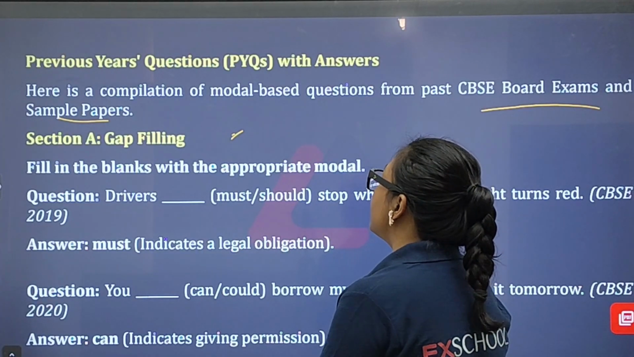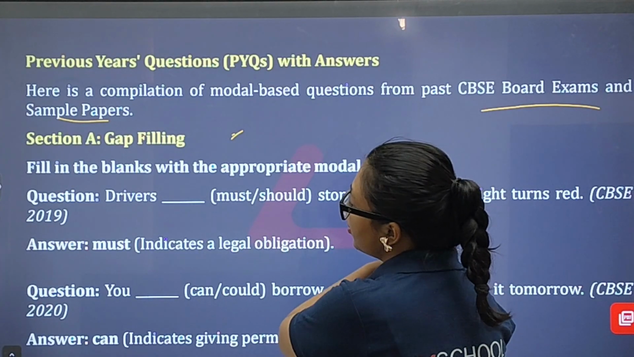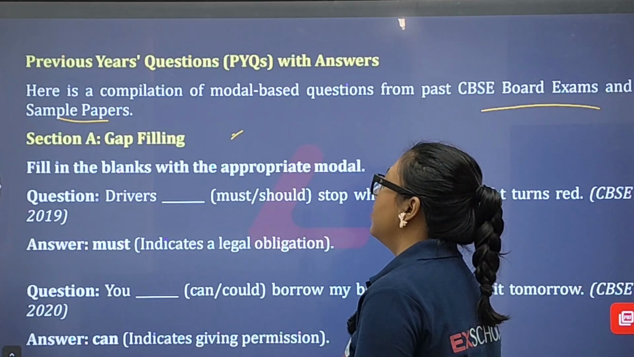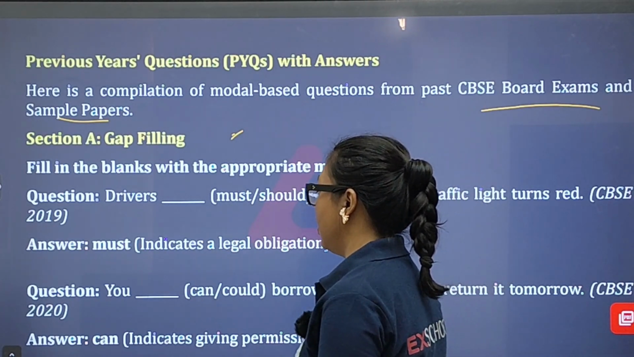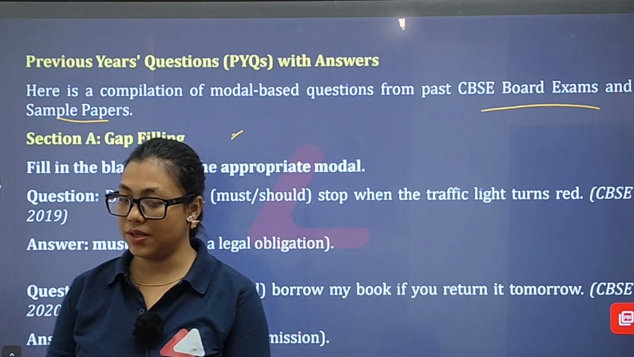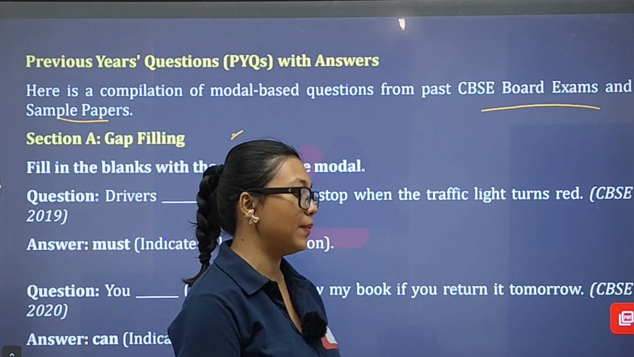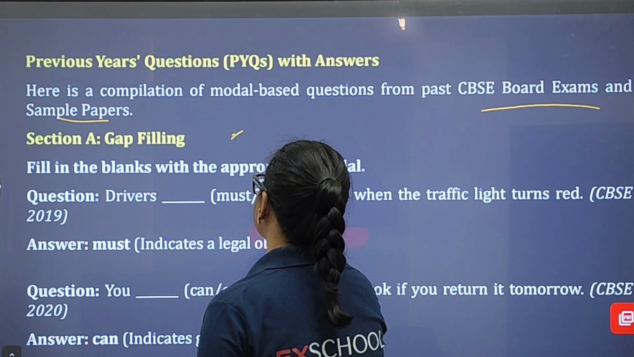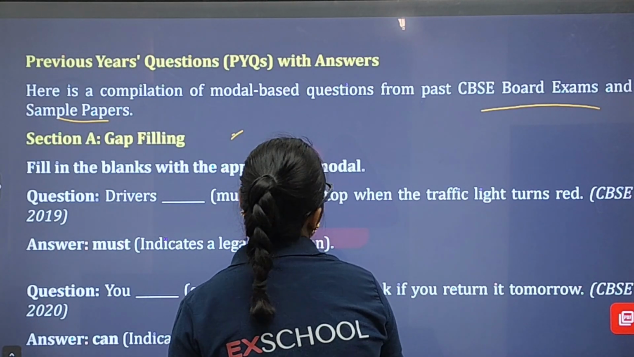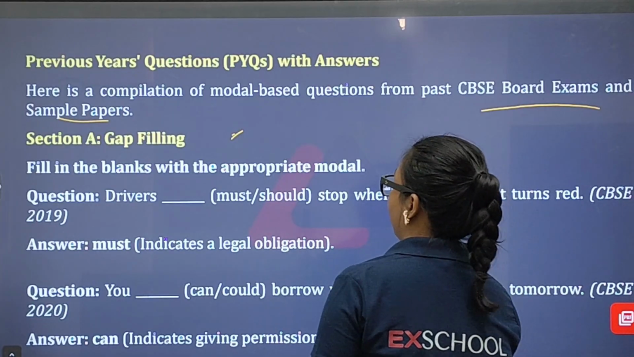So fill in the blanks with the appropriate modal. The question is drivers. You will be given the sentence in this way, and you just have to fill in the blanks with appropriate modals. All right, so the question is: drivers dash over here must should stop when the traffic light turns red.